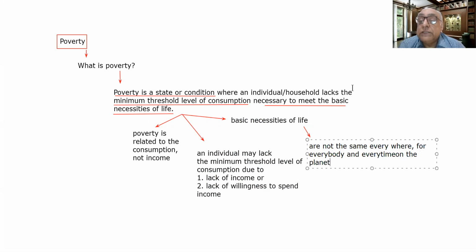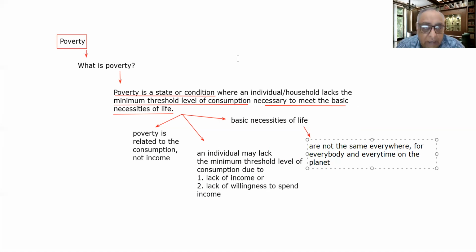Okay, so the basic necessities of life are not the same everywhere, for everybody, and at every time on the planet. Because the basic necessities of life keep on changing with the place, with the age, and with the time as well.